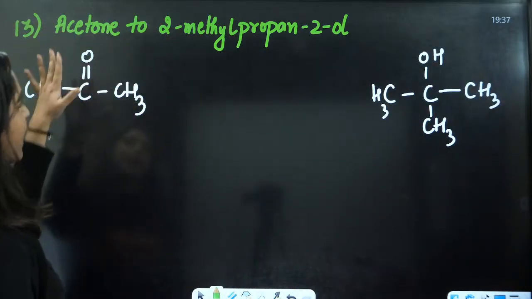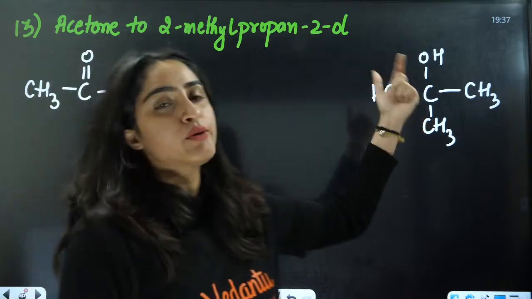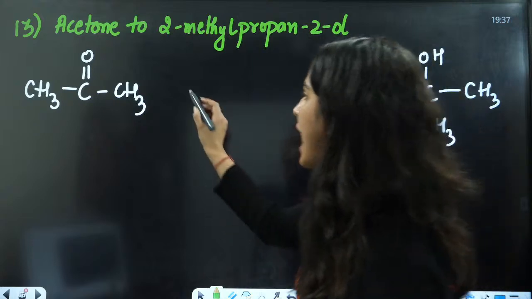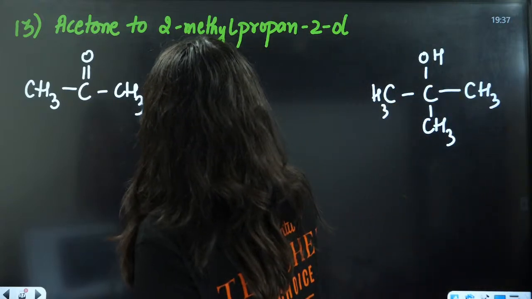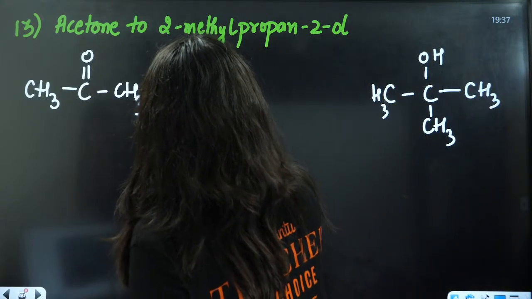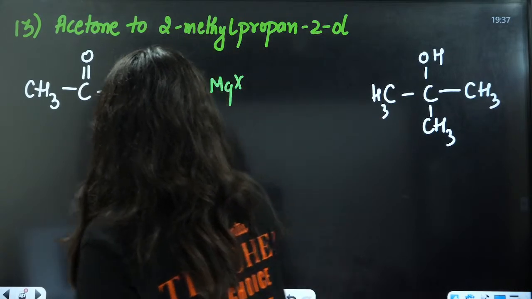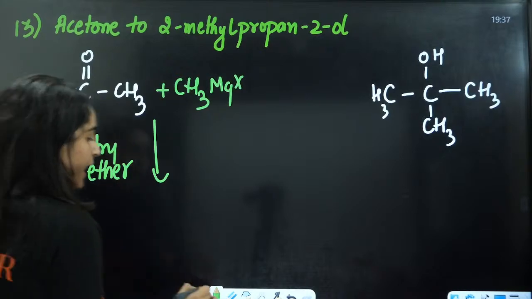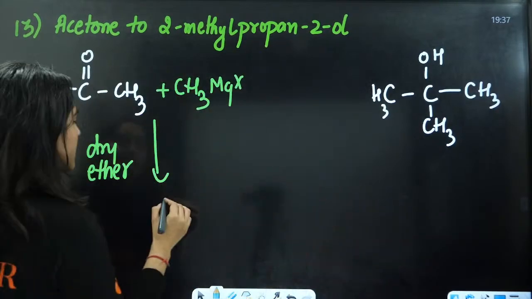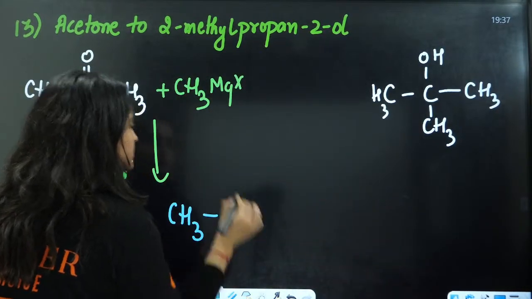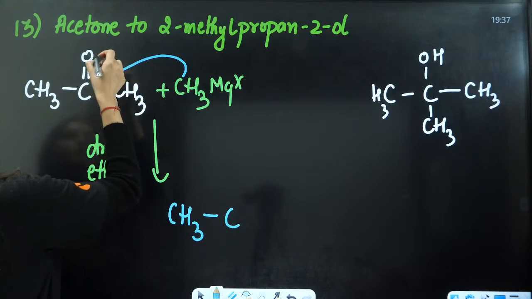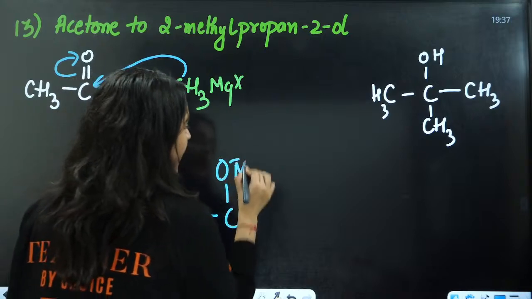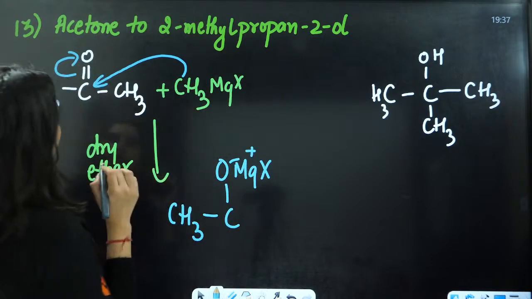Here also we have a carbonyl group and we are adding one more carbon, so in the same way we add CH3MgX in the presence of dry ether. CH3 is going to attack this side, and these electrons are going to jump to O negative, MgX, and this is positive.